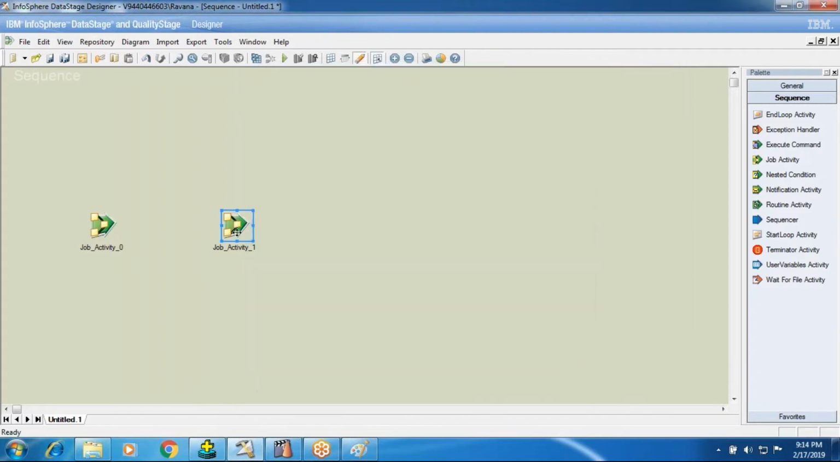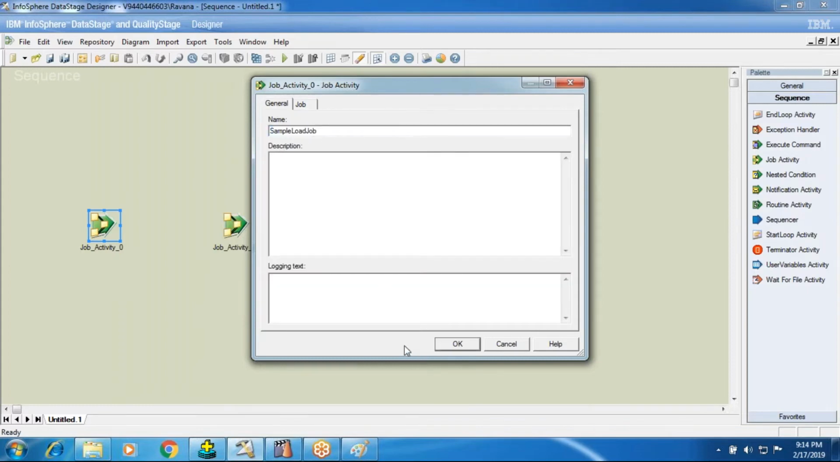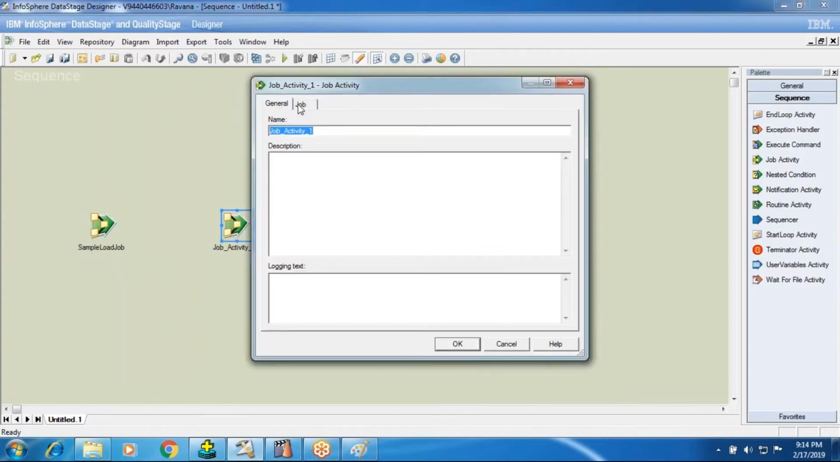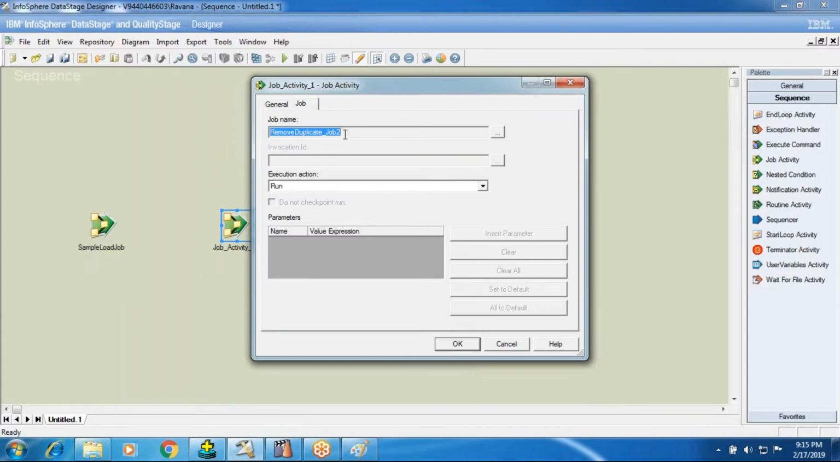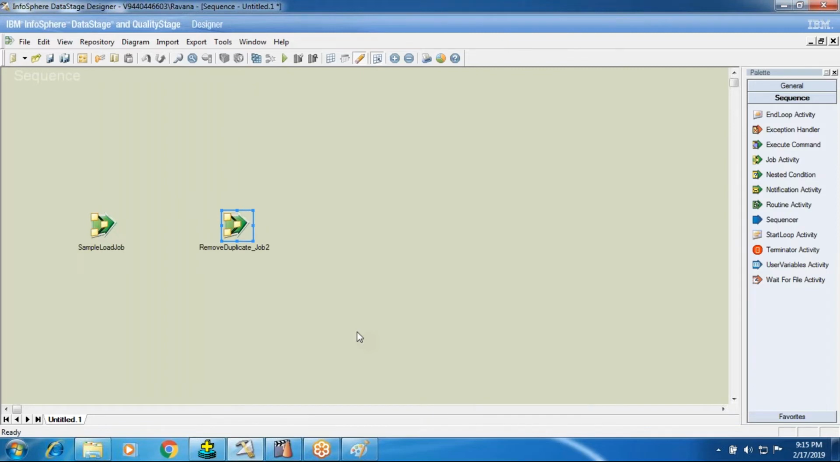To know which job is called into this activity, you can copy this job name and paste it in the general name. So once you click OK, the activity name itself will give you the job name. This will help us understand which job you called into the activity. It will be much easier. So those are the 2 ways that we can call your parallel jobs onto the job sequence canvas. Now I want to call another job.